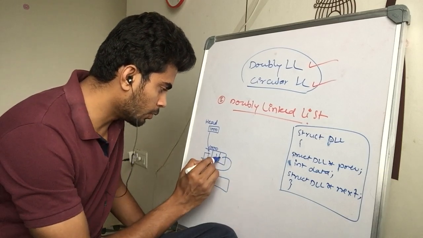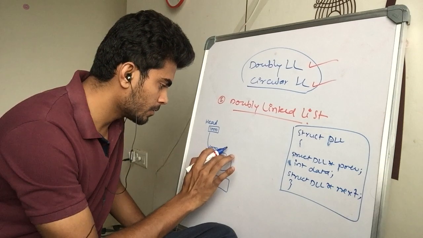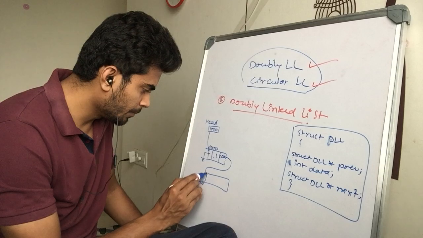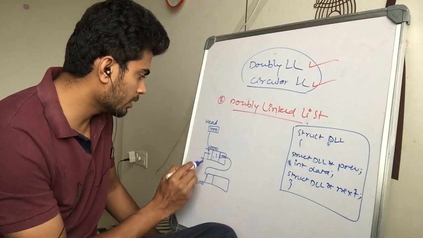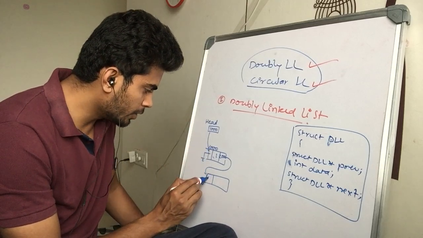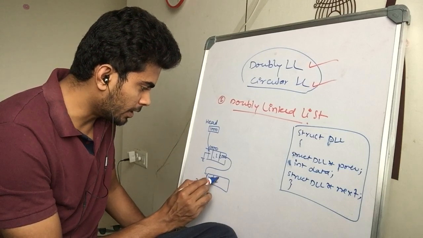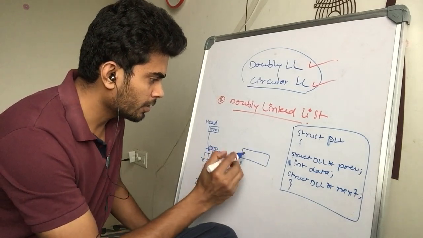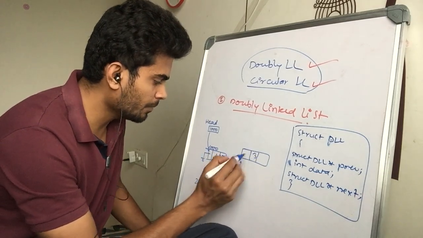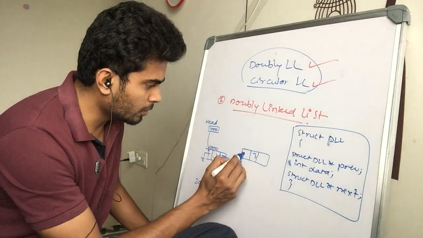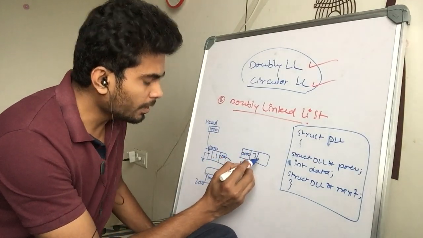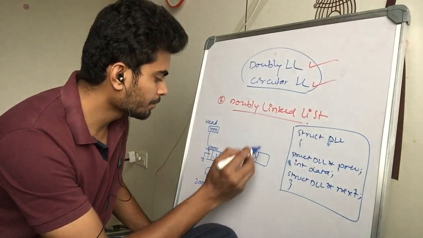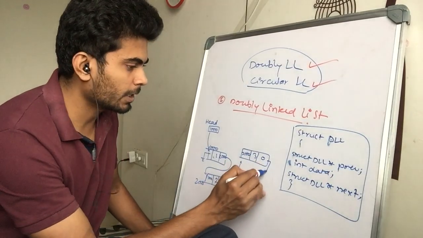Say that was at location 2000. So we came here at 2000. Here, since the base address of the previous node is 1000, this should point to 1000, and then its data, and then the location of the next pointer. So here is another node which contains data and the address of the previous node. If it has something to point to, store that address here, otherwise make it null, like this.